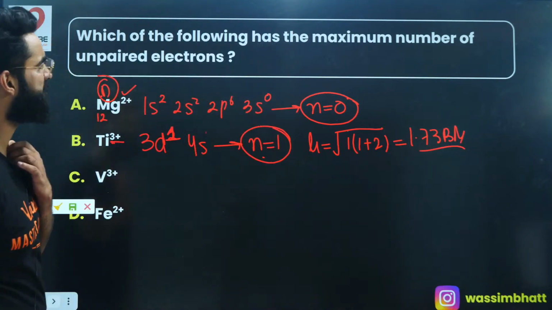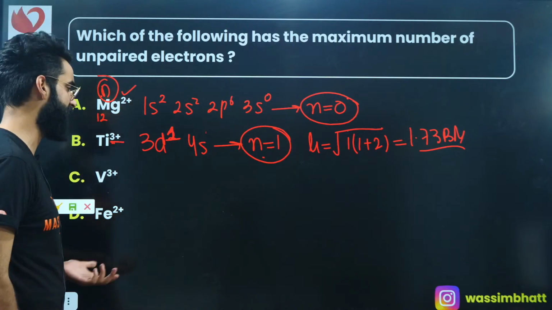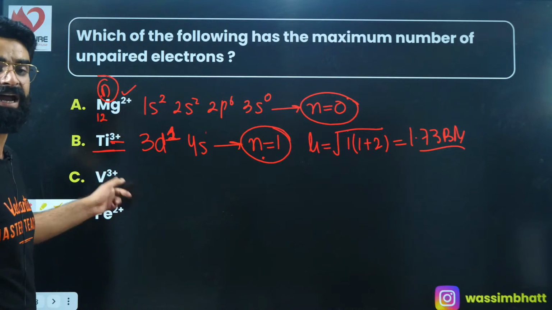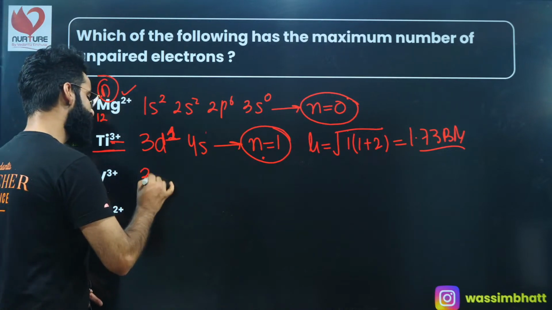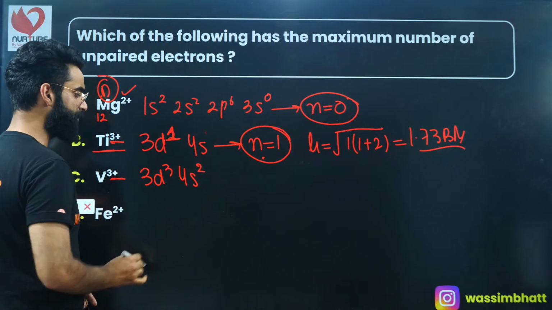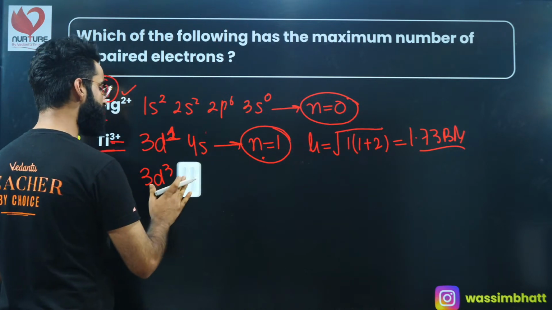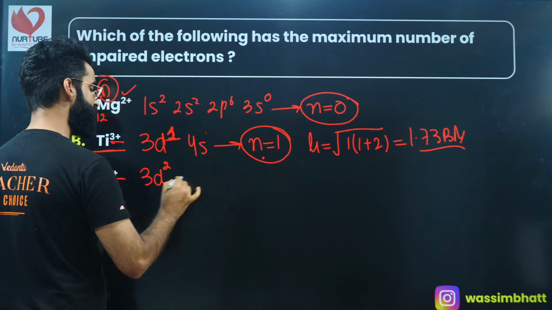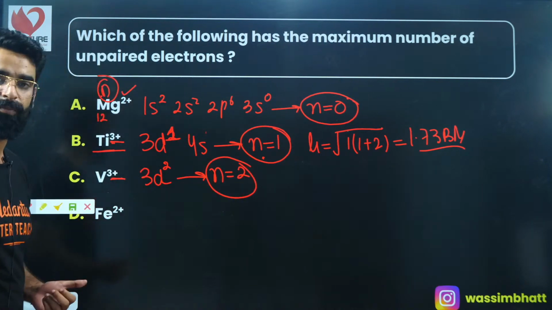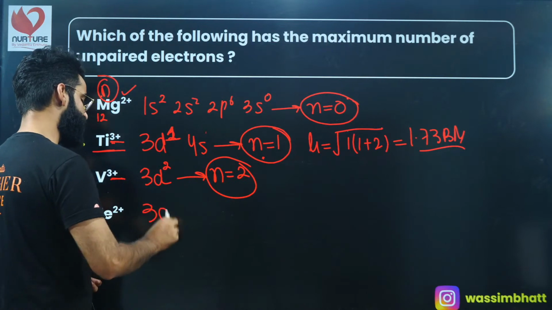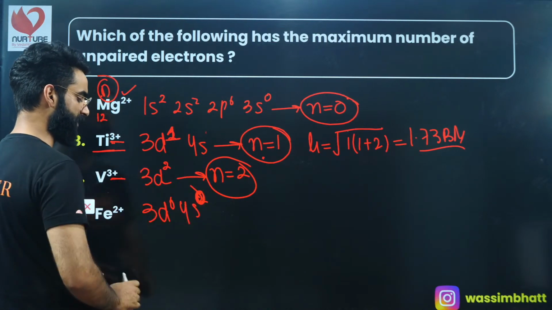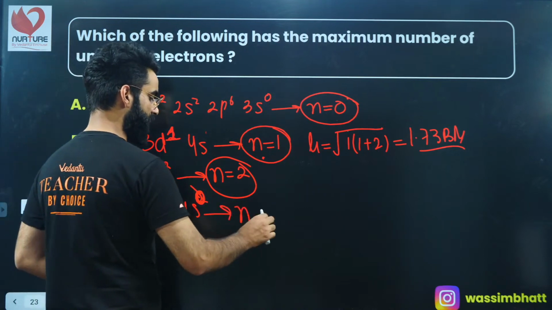What was I supposed to calculate? Which of the following has the maximum number of unpaired electrons? So this one is paramagnetic with 1 unpaired electron. V tripositive: scandium, titanium, vanadium. Vanadium means 3d3, 4s2. Take 3 electrons out because it's tripositive, so it becomes only the 3d2 configuration. How many unpaired electrons are there? There are only 2 unpaired electrons. In the case of Fe dipositive, iron has the configuration 3d6, 4s2, but for Fe dipositive, take 2 electrons out, it becomes 4s0, so there are 4 unpaired electrons in 3d.